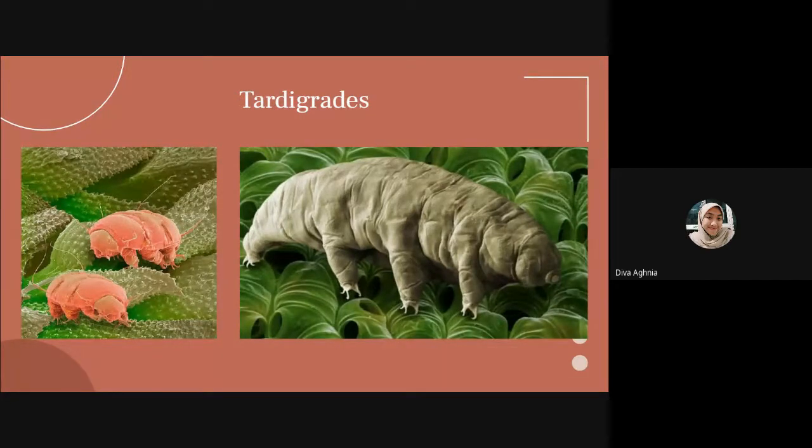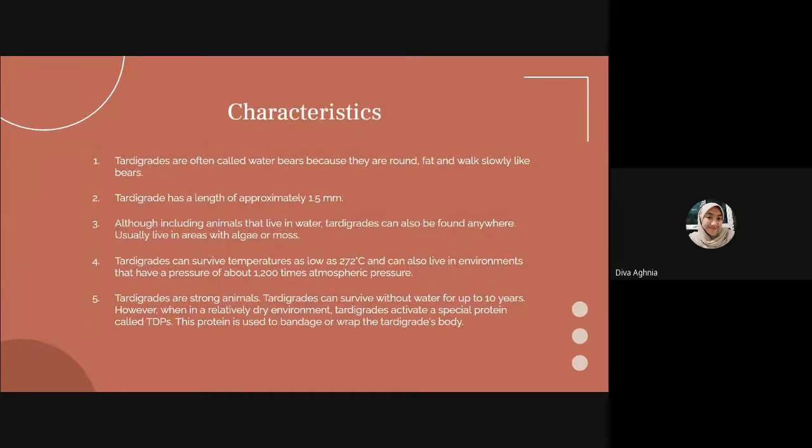Tardigrades. Next, the characteristic of tardigrades: tardigrades are often called water bears because they are round, fat, and walk slowly like bears. The tardigrade has a length of approximately 1.5 millimeters, and includes animals that live in water. Tardigrades can also be found anywhere, usually living in earth with algae or moss.